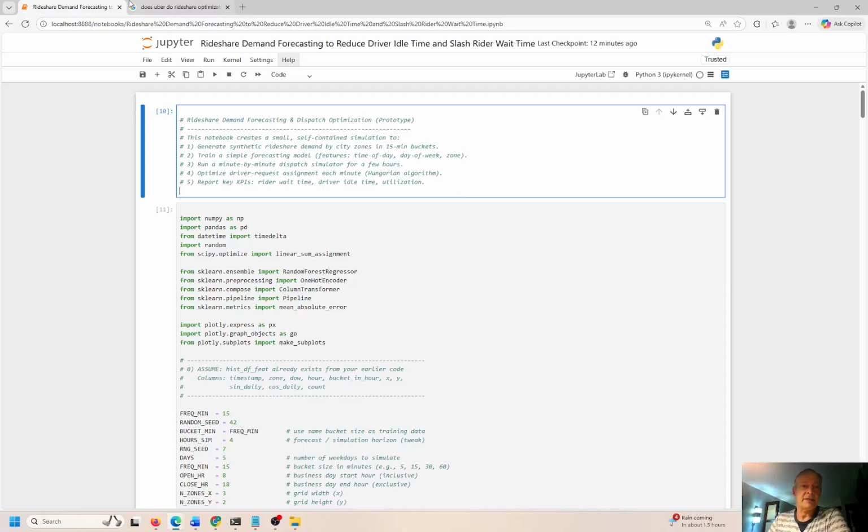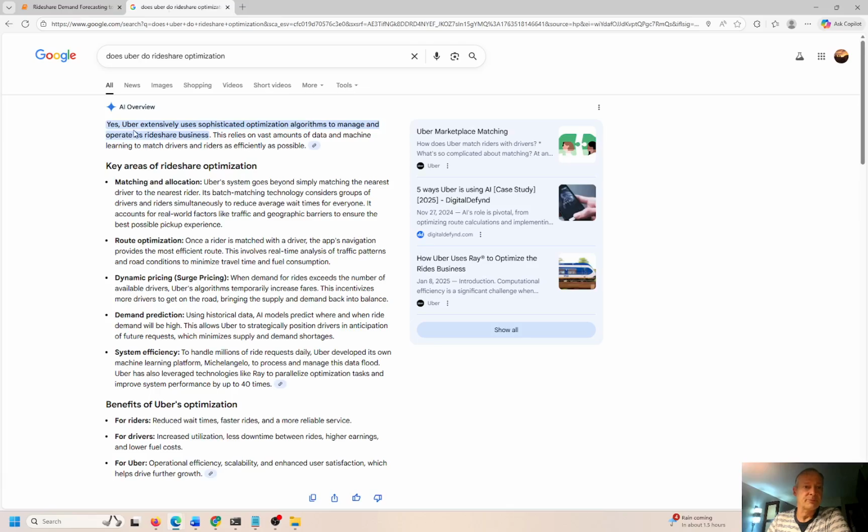I Googled it and I got this as a result. Yes, Uber extensively uses sophisticated optimization algos to manage and operate its rideshare business. Okay, so that's kind of what you would expect from a company of that caliber, right? So the keys to optimization are matching and allocation, route optimization, dynamic pricing, also known as surge pricing, demand prediction, system efficiency, obviously, right?